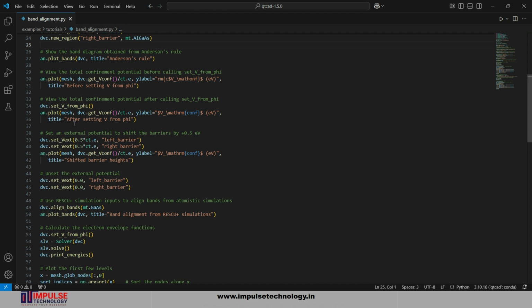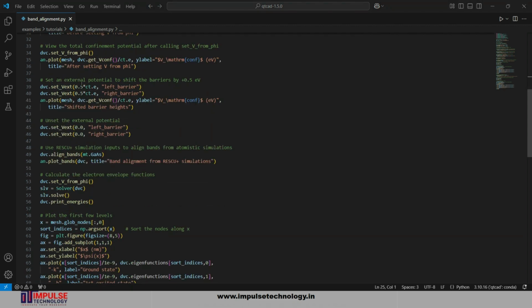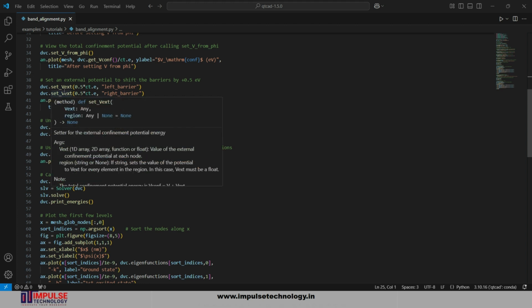After setting the title and after setting V from PHI, in the next section of code we set an external potential to shift the barrier by 0.5 electron volt. We may set an external potential using the set_xbar method of the device class. Here we shift the barrier height by 0.5 electron volt upward, an external potential to shift the barrier height in the quantum device. It visualizes how the confinement potential changes due to the external potential applied to a specific region of the device.